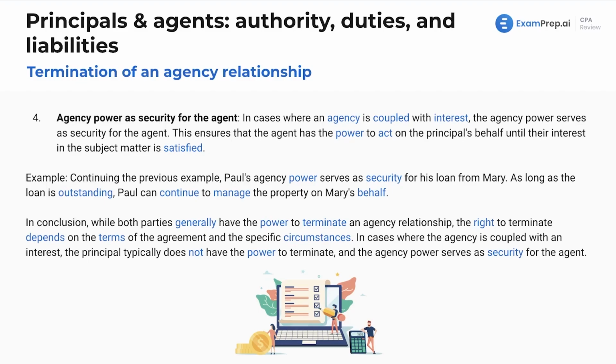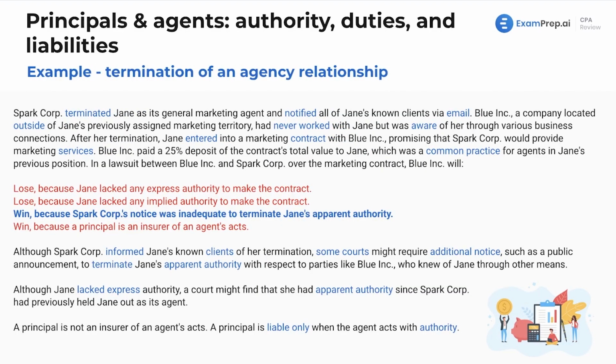Let's keep going. Let's run through an example, as we love our examples. First, we're going to see that there's going to be 3 wrong answers, 1 right answer, just like a multiple choice question. Spark Corp terminated Jane as its general marketing agent and notified all of Jane's known clients via email. Blue Inc., a company located outside of Jane's previously assigned marketing territory, had never worked with Jane, but was aware of her through various business connections.